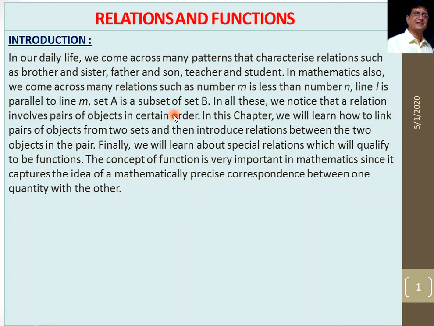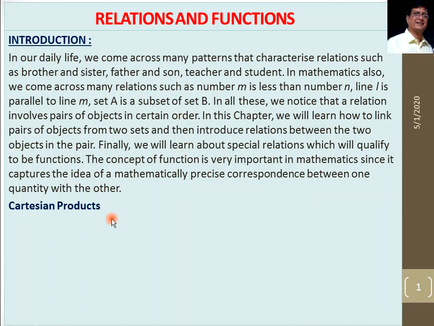So in this chapter we have to take all these topics one by one. First is ordered pair, number 2 we go for the Cartesian product, number 3 relation, and finally we go to the function.